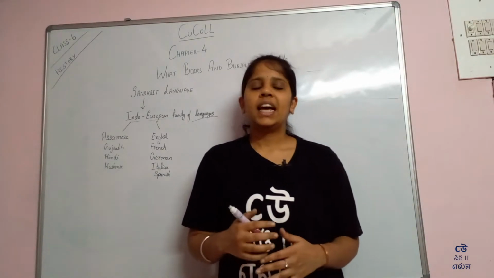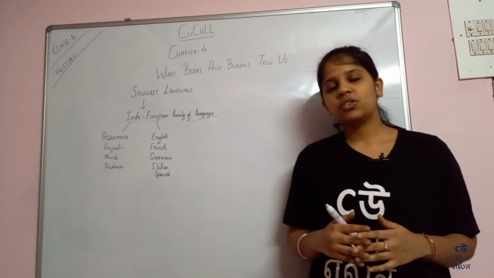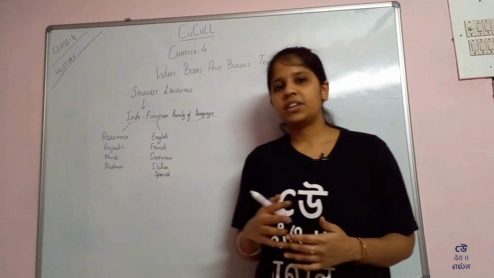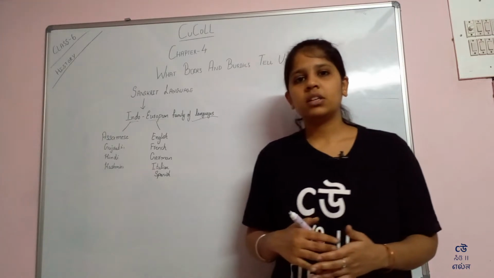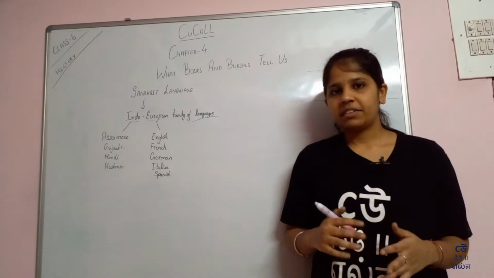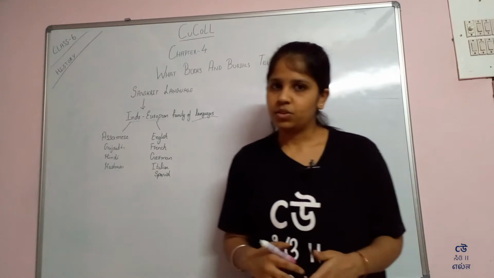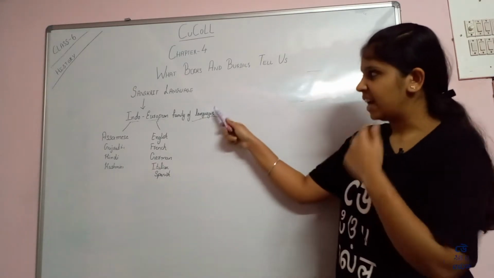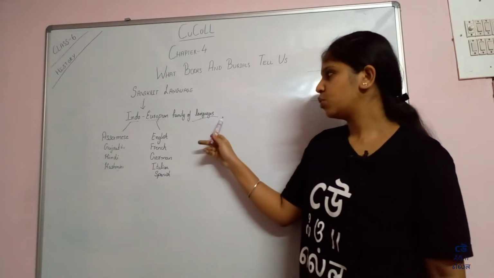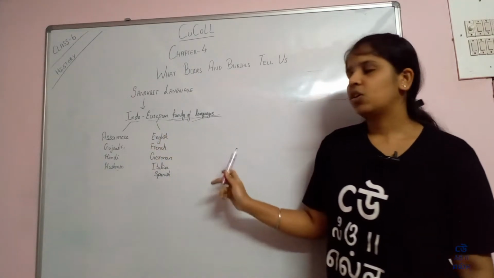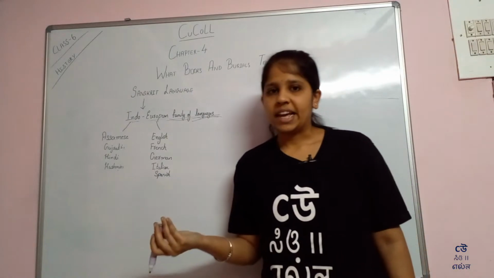The languages spoken in the region of Jharkhand and in the central part of Asia come under the Austro-Asiatic family of languages. So this is how the languages are grouped, and we also got to know why they are called a family of languages.